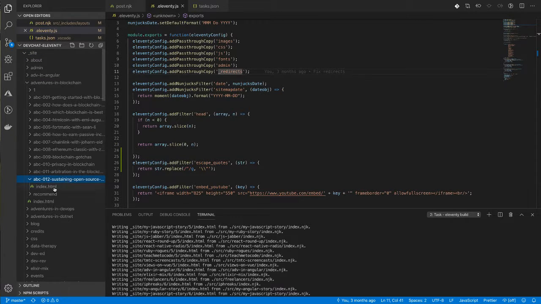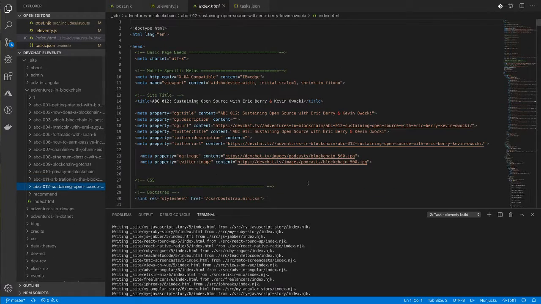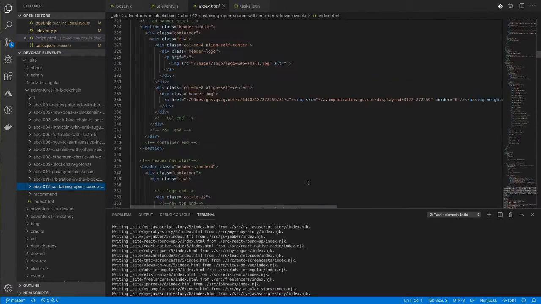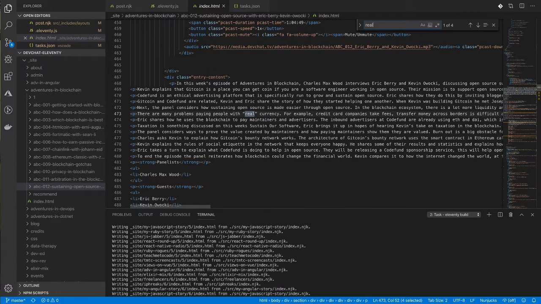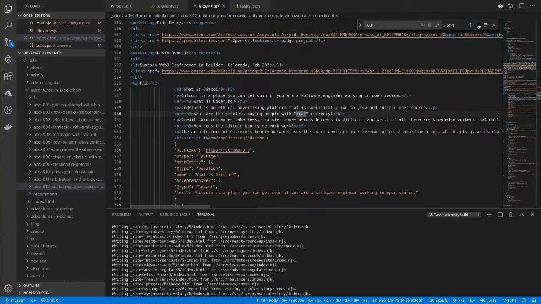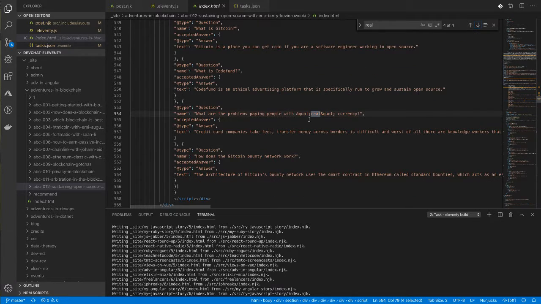Oh, that's right. I forgot this folder structure here. Right here. So you can see now it's escaping it.